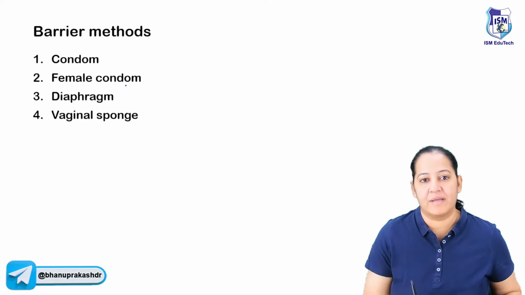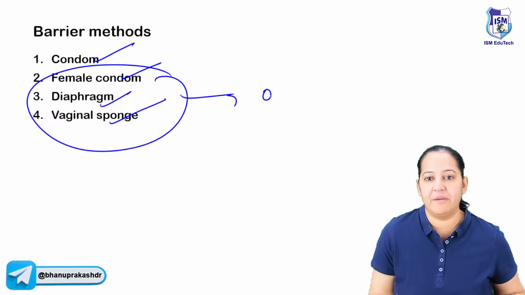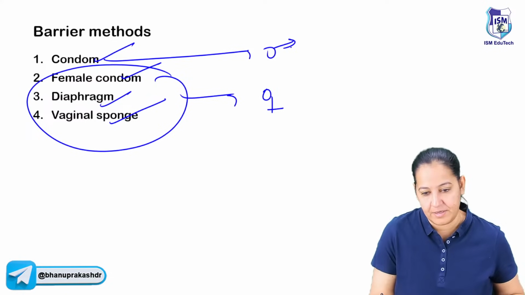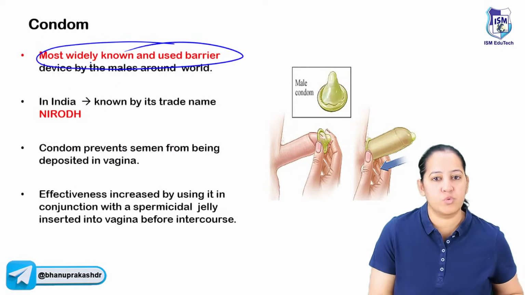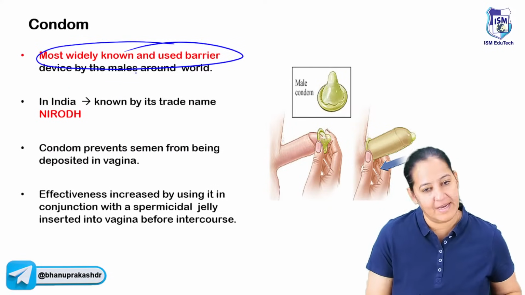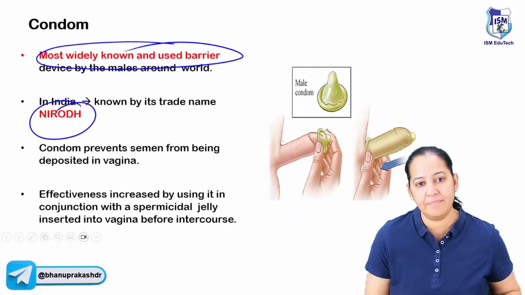So we are having 4 methods here: male condom, female condom, diaphragm, and vaginal sponge. These 3 are used by the female partner, and this is used by the male partner. If we say condom, by default it's the male condom. The condom is the most widely used barrier method throughout the world. In India, it is better known by its trade name, that is Nirodh.